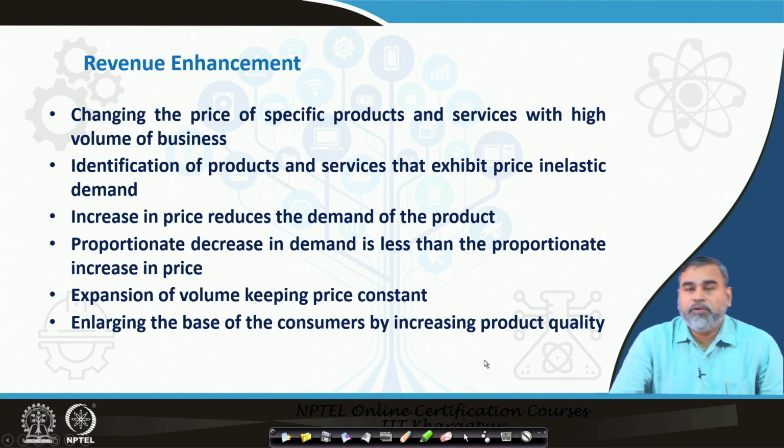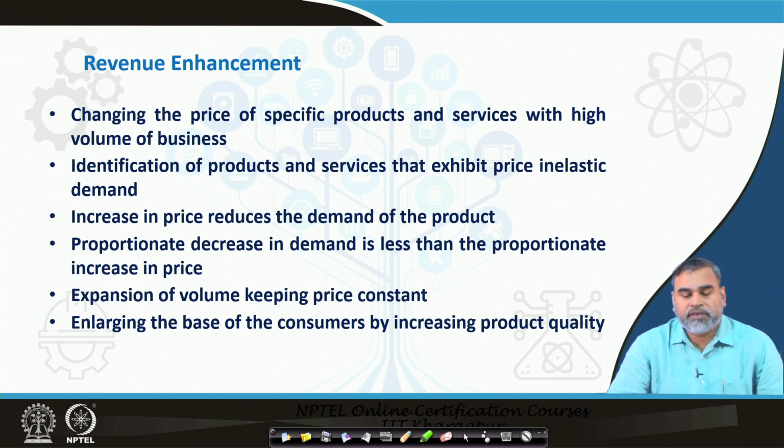Then we have the revenue enhancement strategies. What are those revenue enhancement strategies? Changing the price of specific products and services with a high volume of business. The commercial banks have to identify which products are highly demanded in the market, where more customers or stakeholders are really going to invest or buy, or want to put their position in that product. By analyzing those things, they can increase or decrease the price on the basis of the elasticity of demand of that particular product in the market. That is why they can change the price.